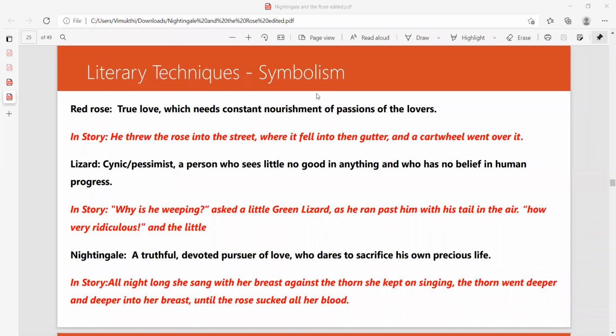Okay, right, fine. Red rose, true love, which needs constant nourishment of passions of the lovers. Example, in story, he threw the rose into the street where it fell into the gutter and the cartwheel went over it. Okay, you are still writing the last line of simile.